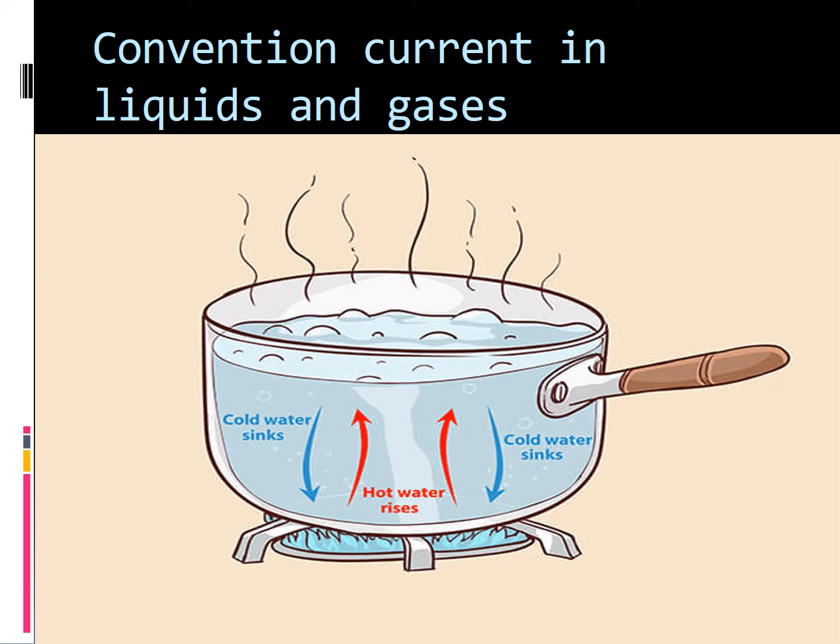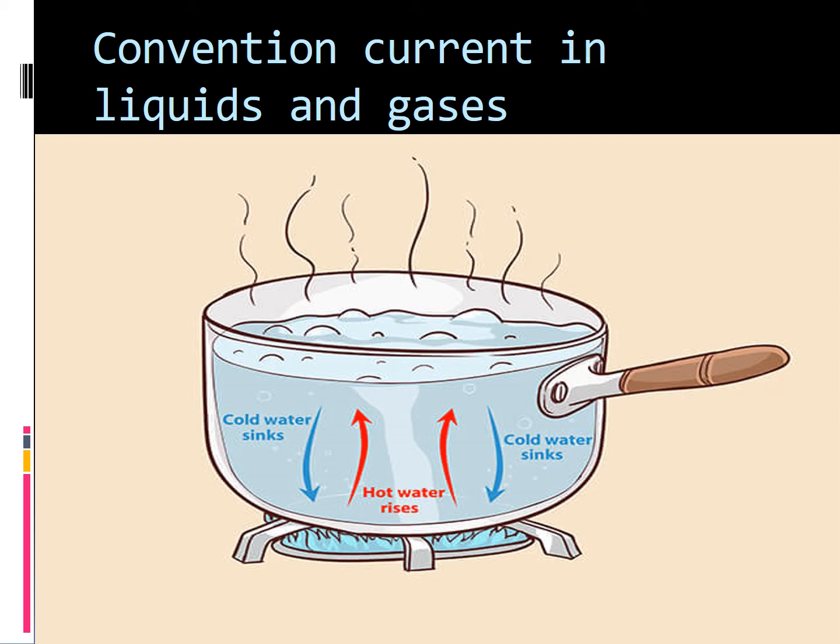We said the cold water sinks in water and hot water rises. If you are boiling the water again and again, that cold water becomes hot and then it moves to the top, and the water in the top again sinks. Can you understand? In the vessel, we have said cold water sinks and hot water rises up. So again we are heating.